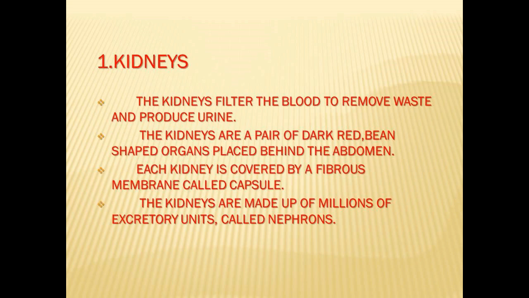Let's know something about our kidneys. The kidneys filter the blood to remove waste and produce urine. The kidneys are a pair of dark red bean-shaped organs placed behind the abdomen. Each kidney is covered by a fibrous membrane called capsule. The kidneys are made up of millions of excretory units called nephrons.